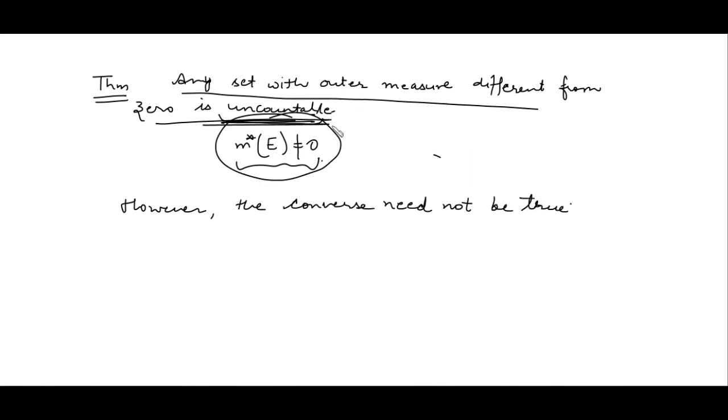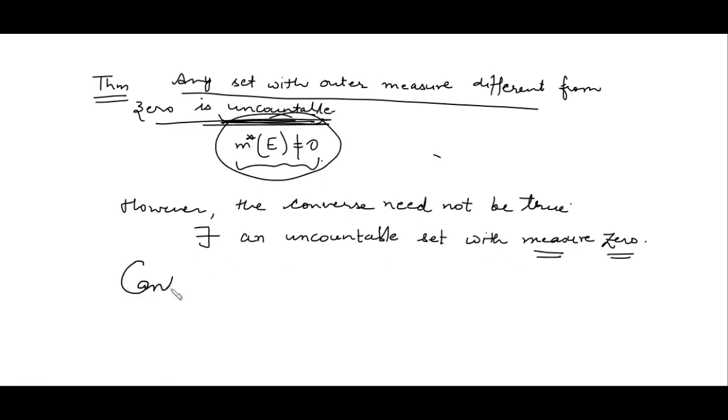Now what does this converse say? There exists an uncountable set with measure 0. It means that if we have an uncountable set, it does not imply that its measure is always non-zero. This is the converse of this statement. So any set which is uncountable need not have outer measure different from 0. So the converse need not be true. There exists an uncountable set with measure 0, and that set is the Cantor set.